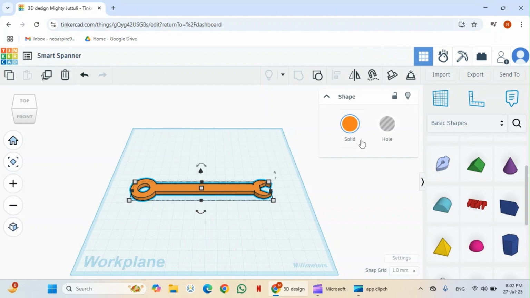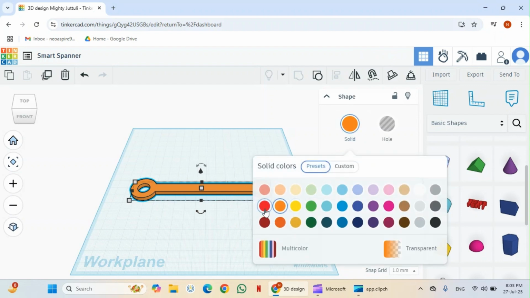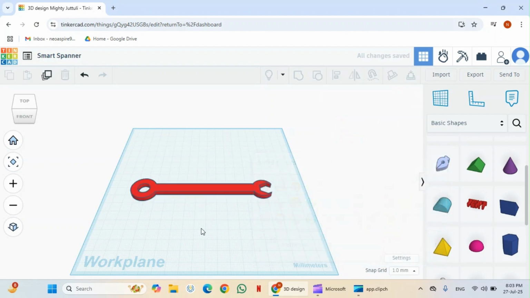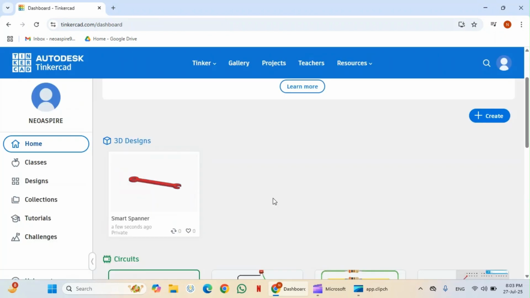Now you can change the color of the spanner from here. Click on this button and take any color of the spanner. After creating this spanner, you can save it by clicking here. So it is saving your work. Your work has been saved with the name Smart Spanner.